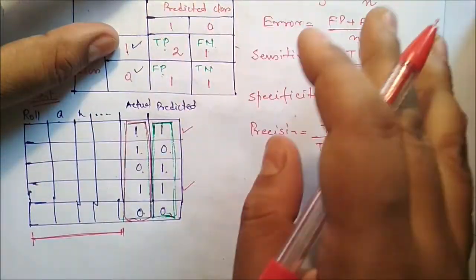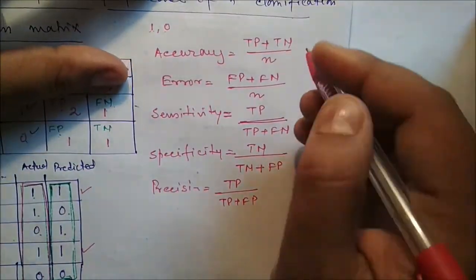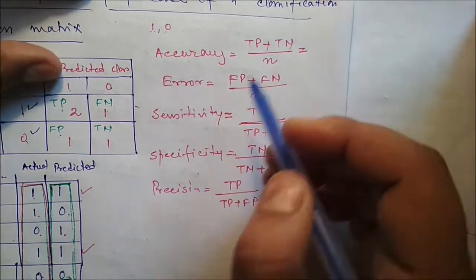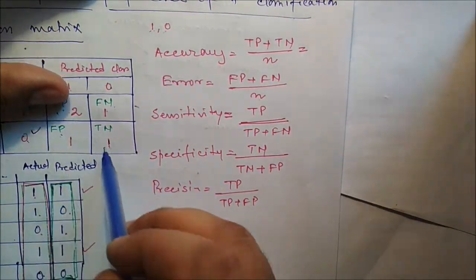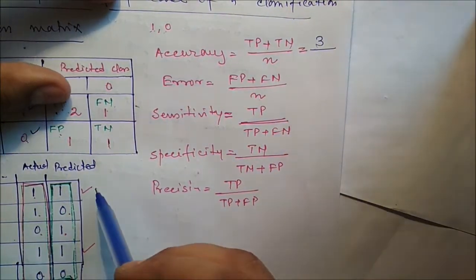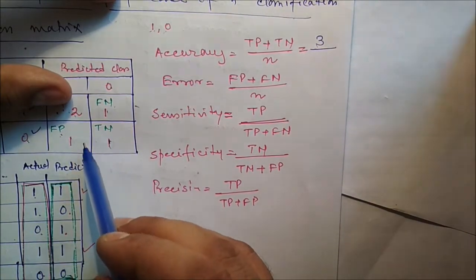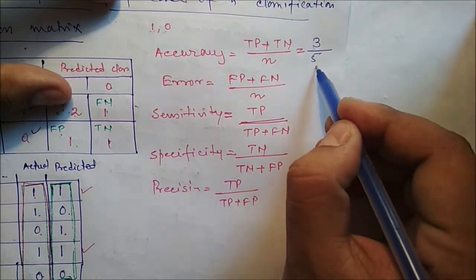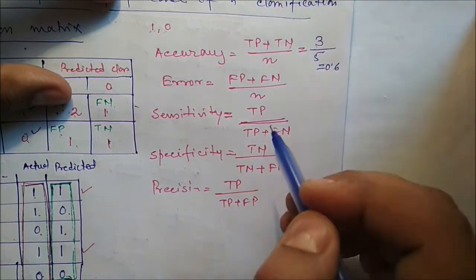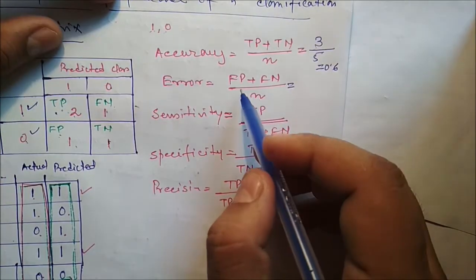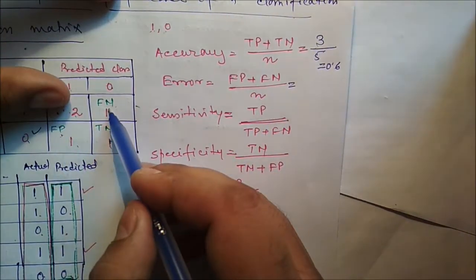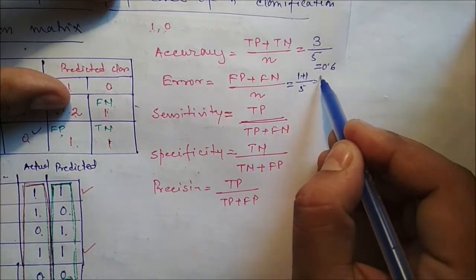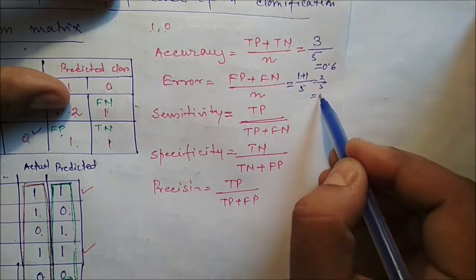Now we can use all this data to do the calculations. Here we can see the accuracy. TP plus TN, so 2 plus 1, 3, divided by the total number of data. 1, 2, 3, 4, 5, so 5 data are there. So 3 by 5, that means the accuracy is 0.6. Similarly, what is the error? FP plus FN, so 1 plus 1, divided by the total number of data 5. So 2 by 5, that means it is 0.4.